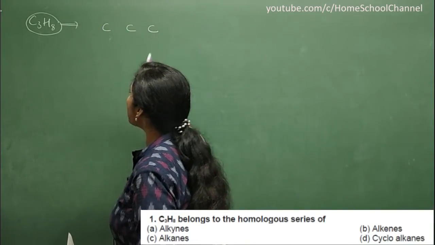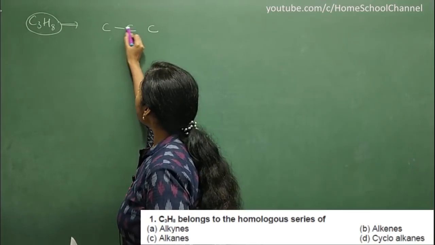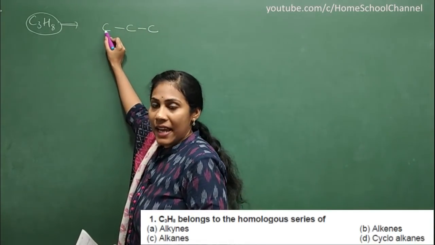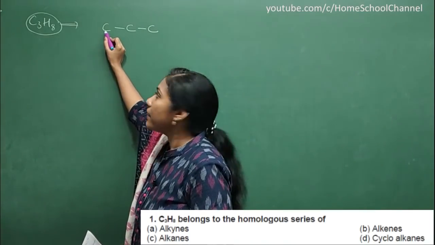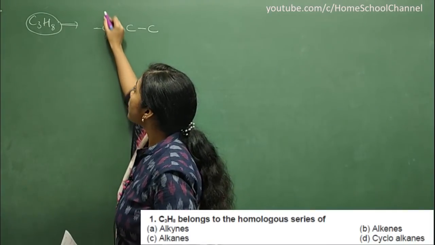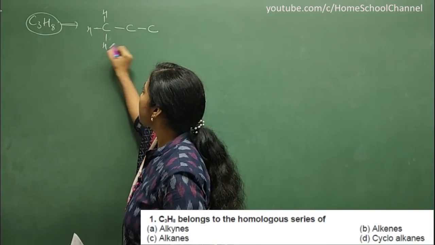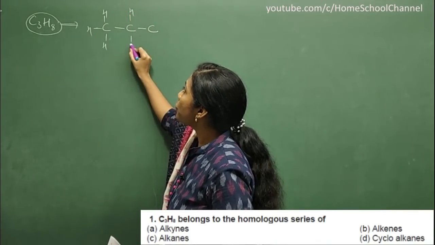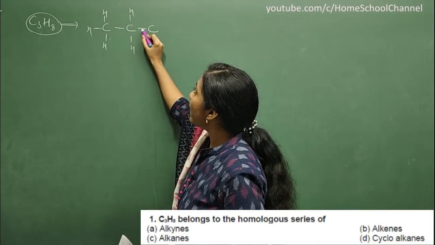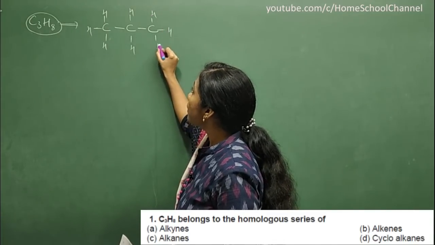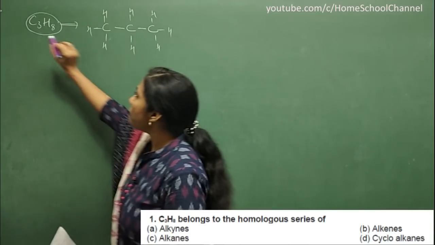Put 3 carbon atoms and show single bonds between them. And each carbon must have 4 bonds around it. One bond is already there for this carbon, so 3 more bonds you will show with hydrogen. And here 2 bonds are already there, 2 bonds you will show with hydrogen. Here 1 bond is already there, 3 bonds you will show with hydrogen. So this is our structure of C3H8.